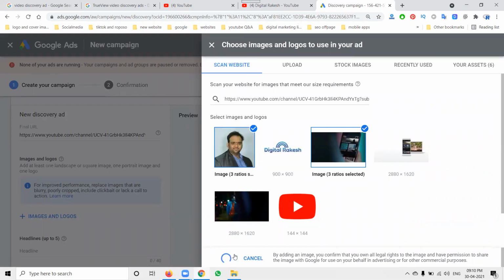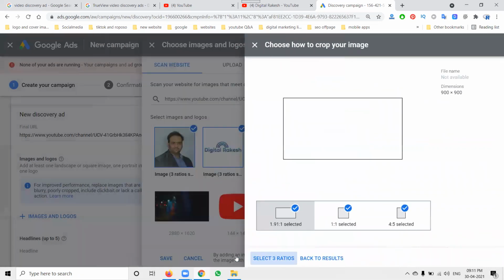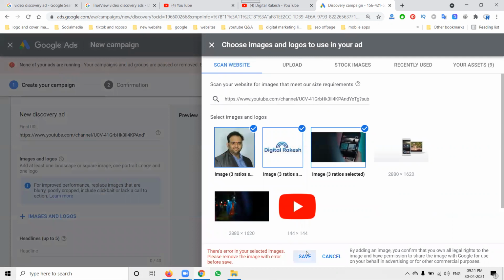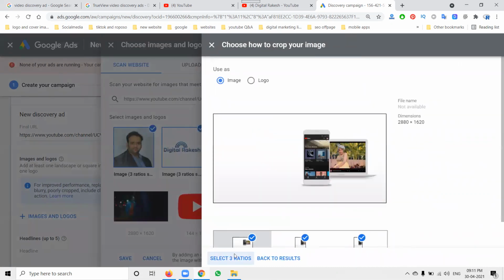You have to look at the total images and select the image for the Discover ad. Most channels promote using a description, title, image, and logo, which is properly mentioned here. Depending on mobile or desktop, the image will be shown to customers. Select your ratio, click save, and here it is. Sometimes an error can happen with the image, so that is what we can select in this.